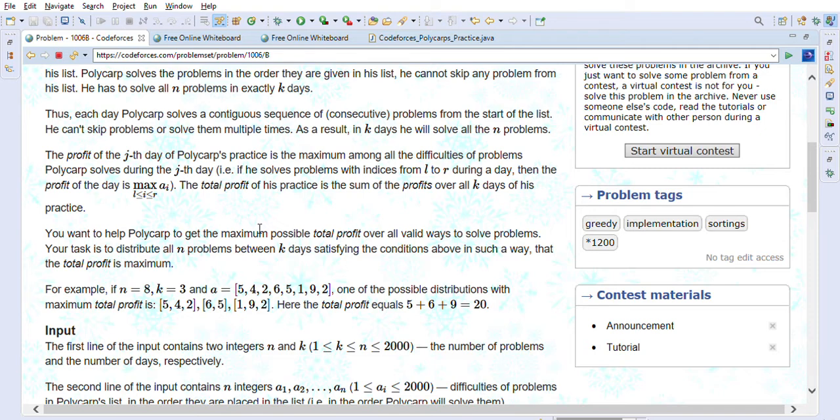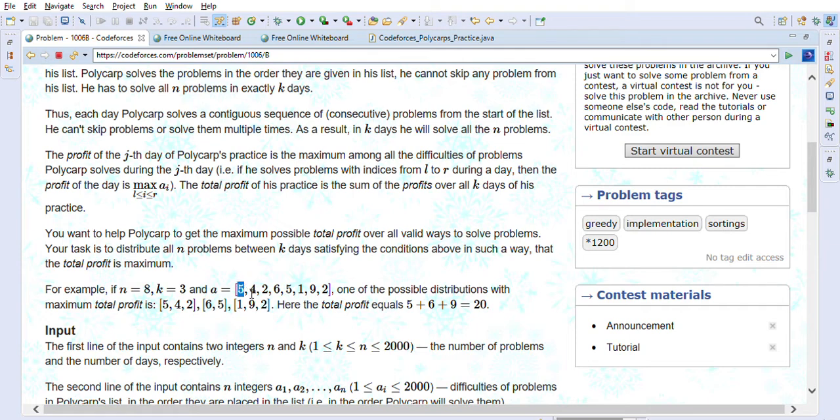As you can see, they have given this one example where n is equal to 8. So these are 8 different numbers and k is equal to 3, right? So for example, let's say he is solving these first three problems on the first day. Then what they are saying is the profit will be the maximum number in these first three problems, which is 5.